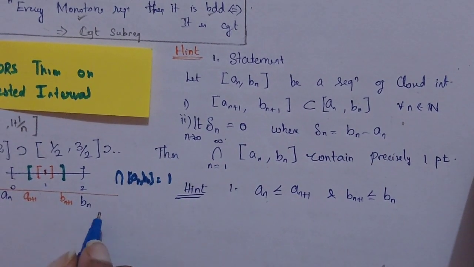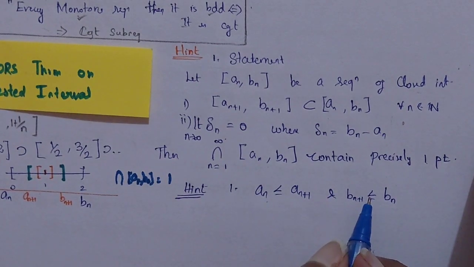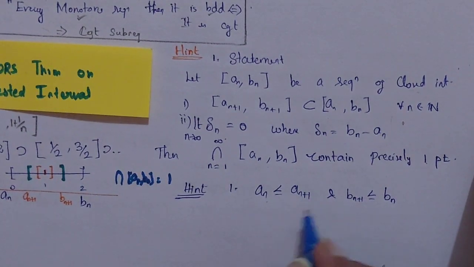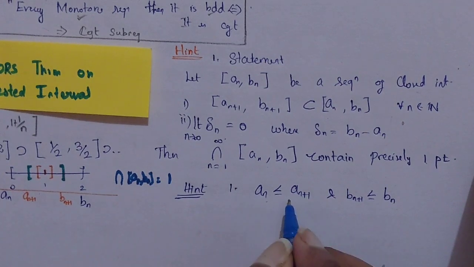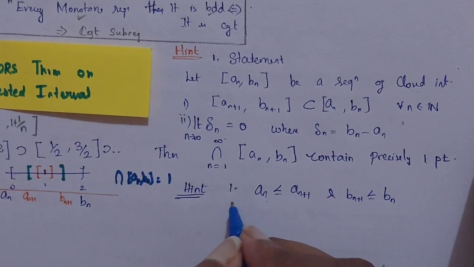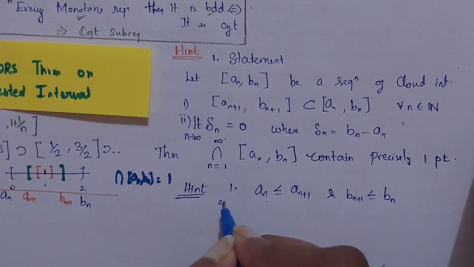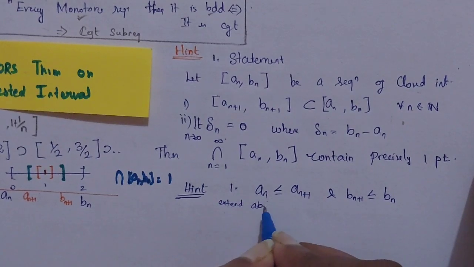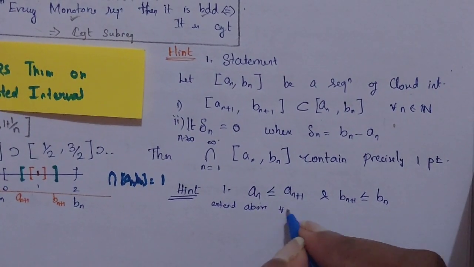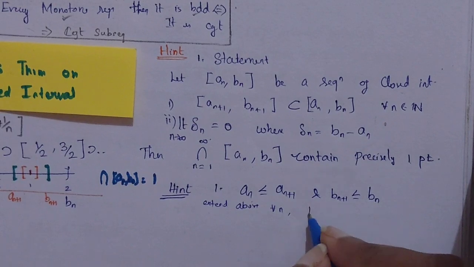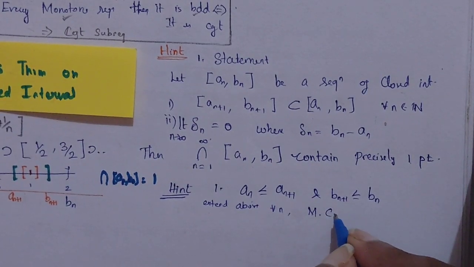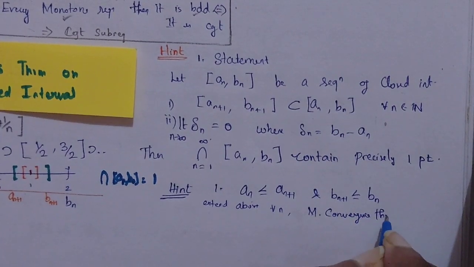From this you can understand, and this is what comes. So I can extend this for a1, a2, a3 and all. Extend the above for all n. Then I can use the monotone convergence theorem.